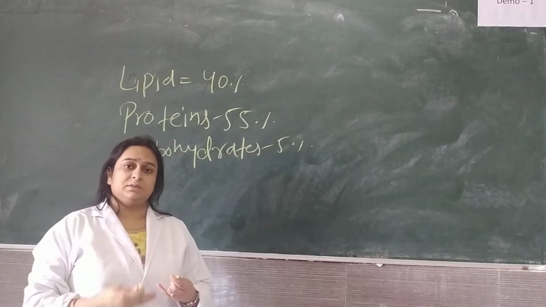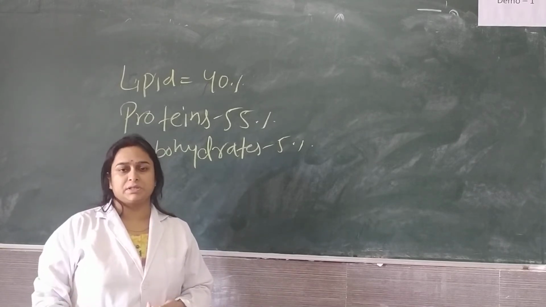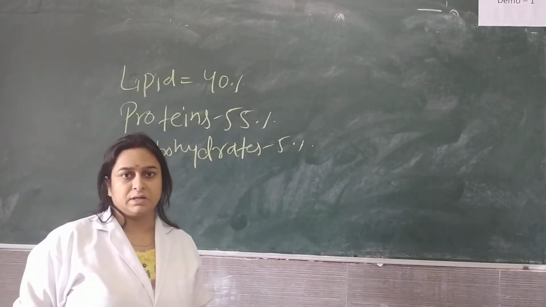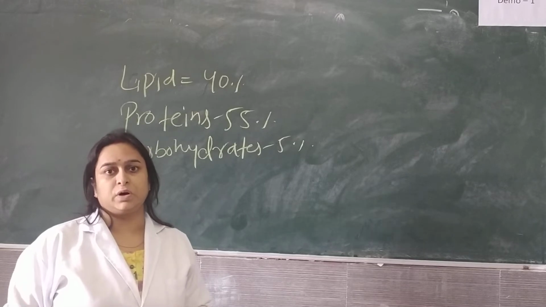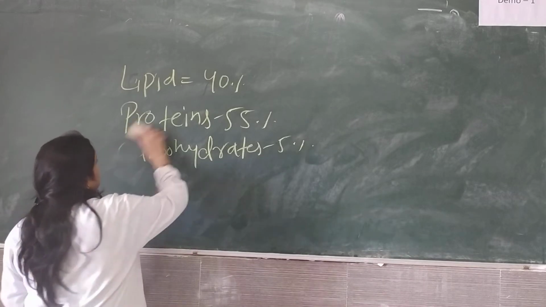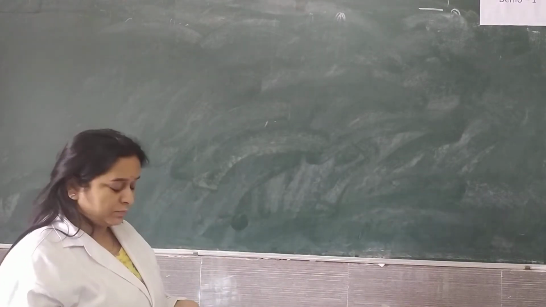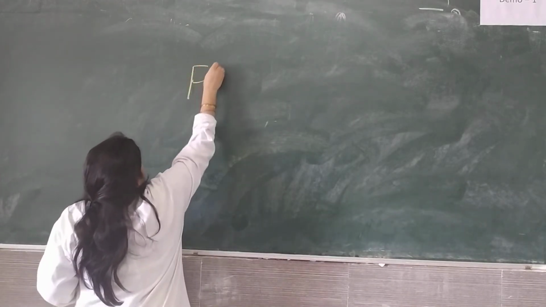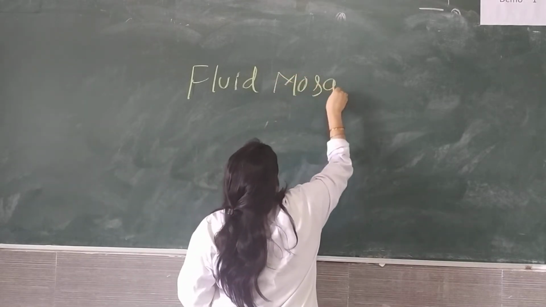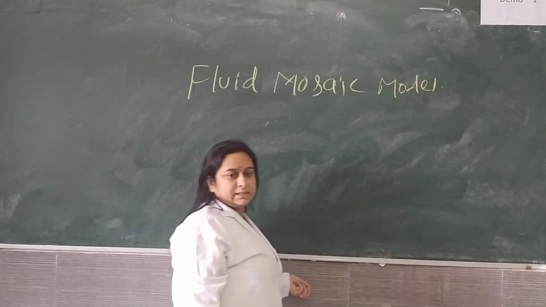Now, with development in research technology, many hypotheses were put forward to explain the structure of cell membrane, but the most widely accepted hypothesis for the structure of cell membrane is the fluid mosaic model, given by Singer and Nicholson.